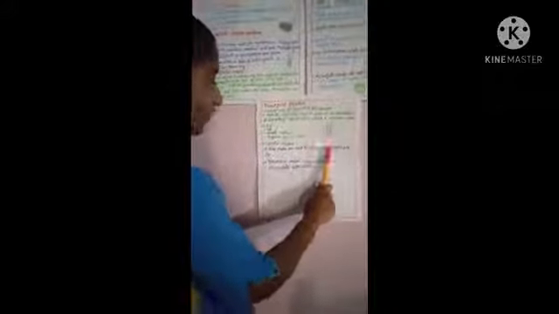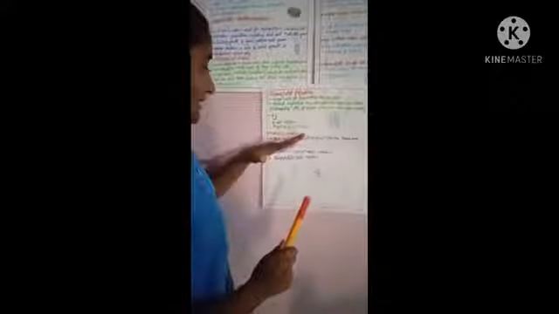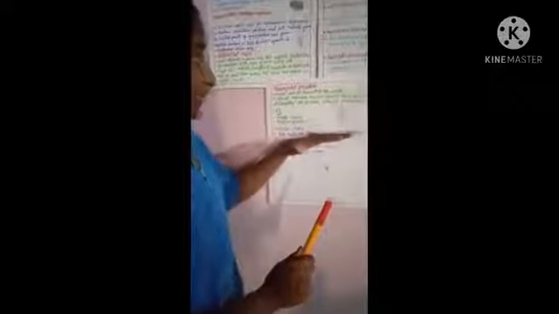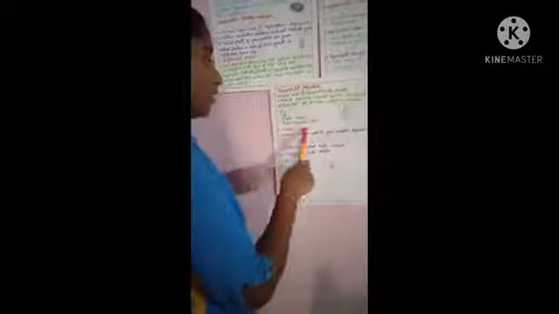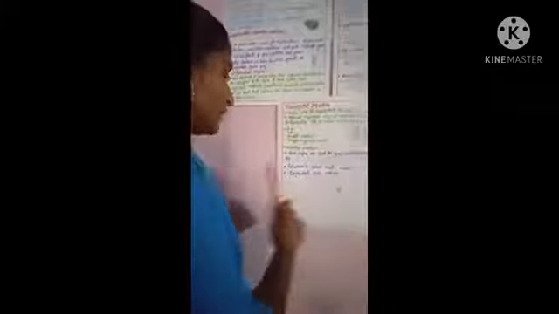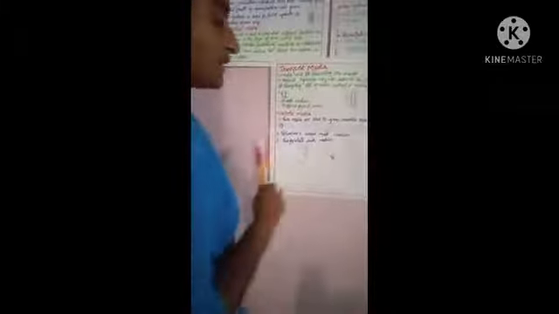Next one is anaerobic media. Anaerobic means absence of oxygen. These media are used to grow anaerobic organisms only. Examples are Robertson's cooked meat medium and thioglycolate broth medium. In these media, there is no oxygen. So these are the diagrams of anaerobic media.